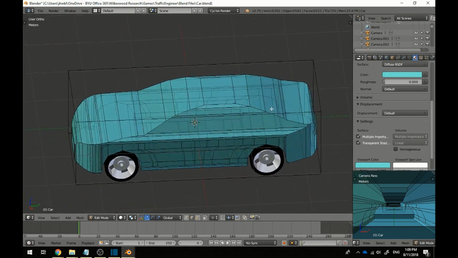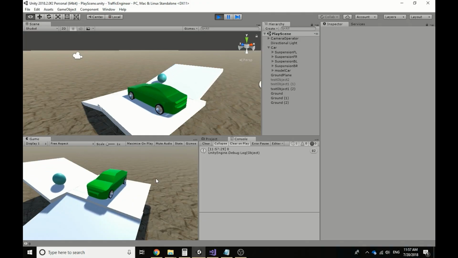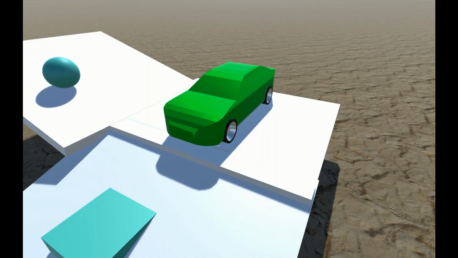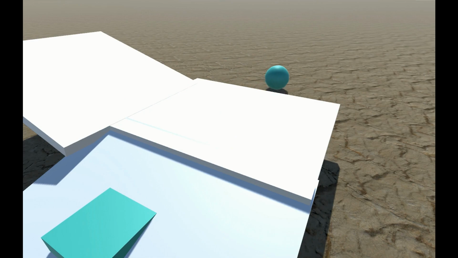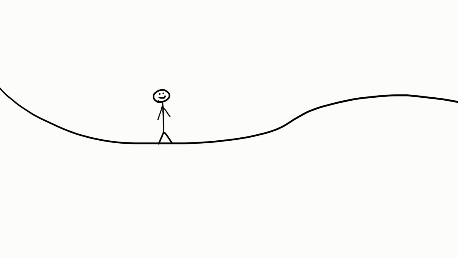Then I modeled a better car, because the cube was bugging me. And then I started on the friction physics, which looks okay, but it's not accurate. Later, I continued trying to work on the friction physics for the car model. I took a break by making some concept images and designing the logo and cursor for the game. This is where I am now.